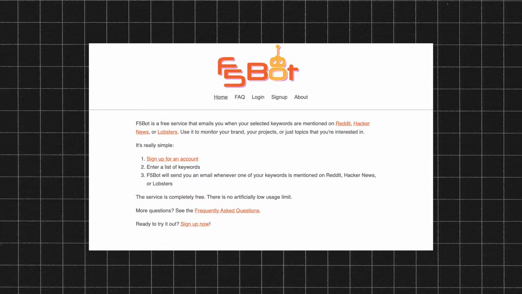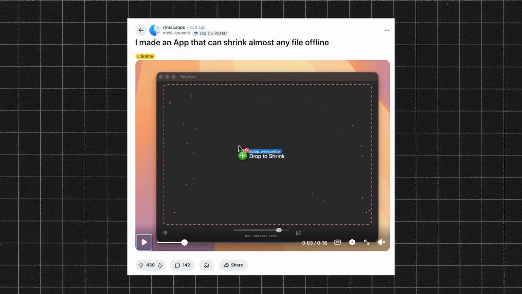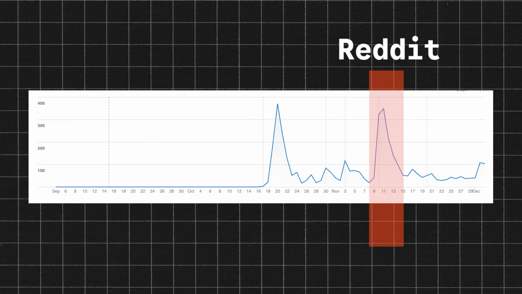Another tactic I use on Reddit is replying to people asking questions related to my app. To monitor Reddit, I use this free tool called F5bot to get an email notification when someone mentions a keyword that I track. If you think Reddit does not work for marketing, take a look at this. This post on my app, TinyFast, got upvoted more than 400 times. I got a lot of feedback which I can use, and it generated that spike in downloads.